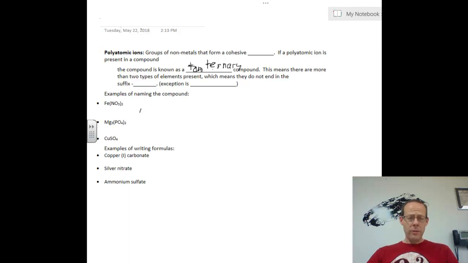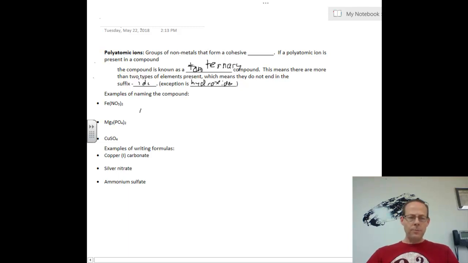So this means there are more than two types of elements present, which means they do not end in the suffix "ide." Every single time in chemistry, which you can hardly ever say, there's always exceptions. But binary compounds always end in "ide." The one exception is the single polyatomic ion that ends in "ide," which is hydroxide. So if you have hydroxide in a compound, it will end in "ide," but it's not like phosphide or nitride or oxide or chloride or bromide or fluoride. Hydroxide is the only polyatomic ion that ends in an "ide."